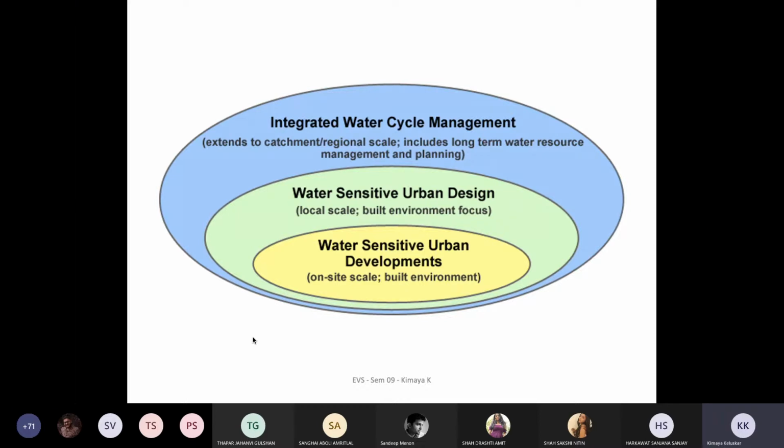Whenever you are dealing with rivers, streams or any kind of water ecologies within your thesis, you need to first understand the catchment. A lot of the problem gets piled up at the downstream, but upstream also becomes very important, especially when you're looking at particular rivers which were perennial, but over a certain urban development might have gone seasonal, wherein there is a time period when they go dry. So integrated water cycle management becomes very important.